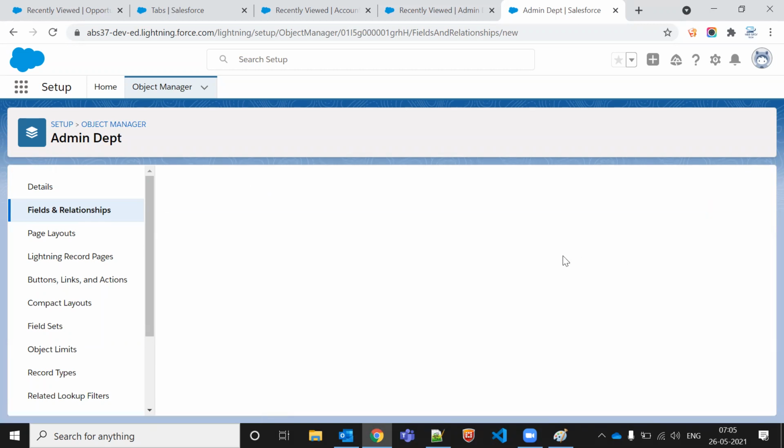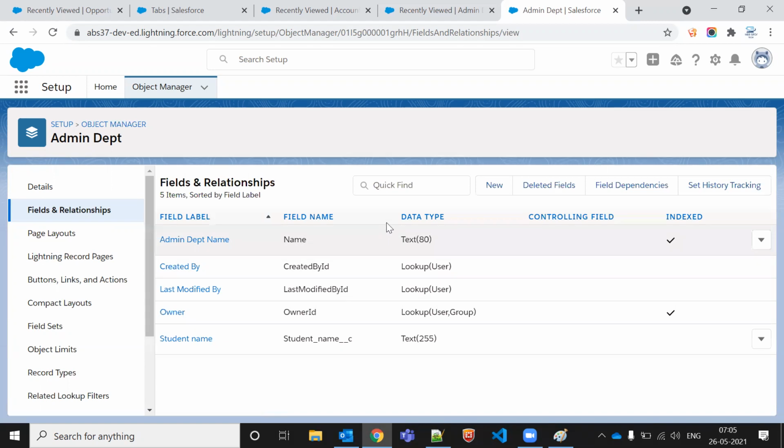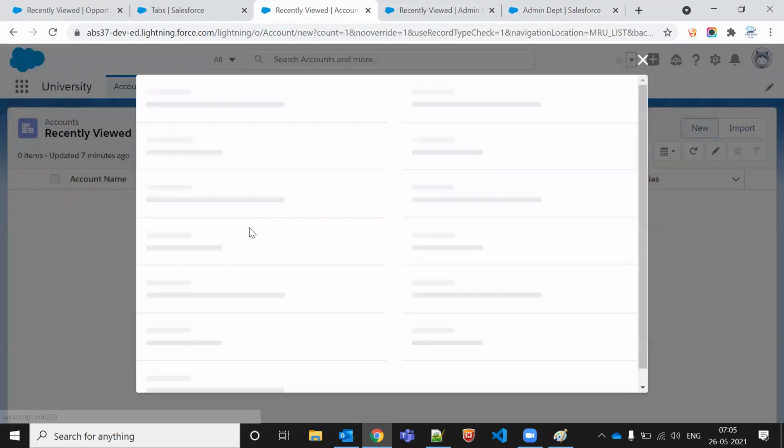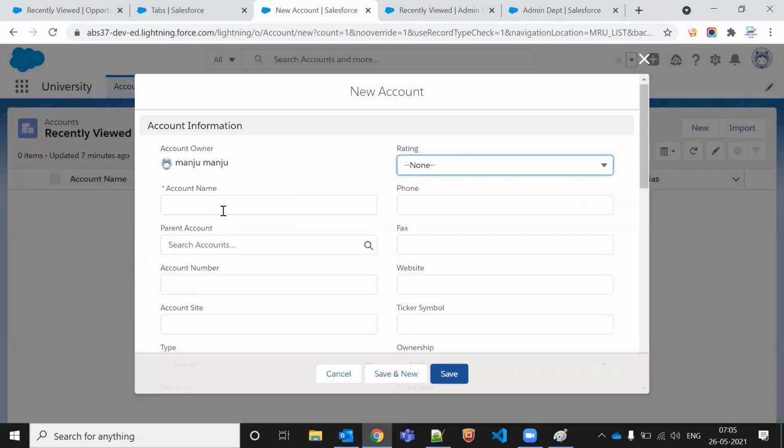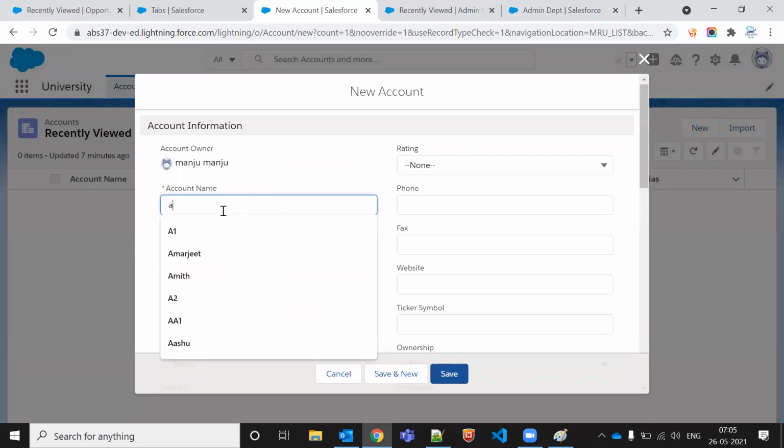What is the meaning of length? Length means, let's say, if I'm storing here, so I'm storing only, let's say this one is the length. If I'm storing Amarjeet, it should come under the length.